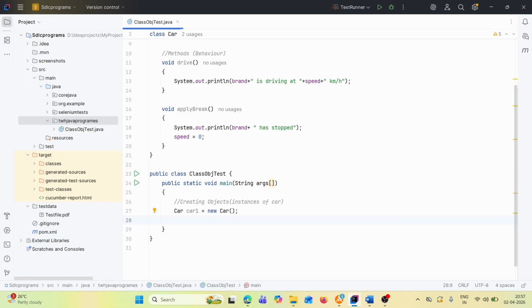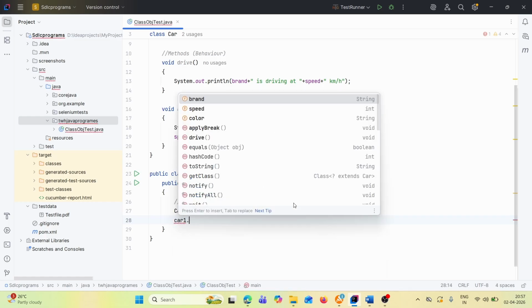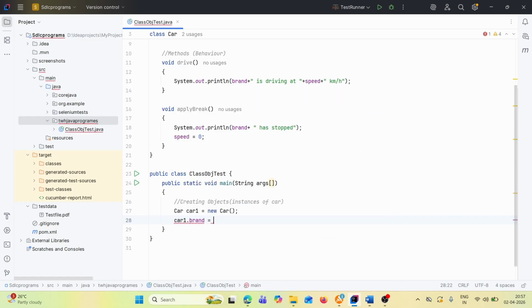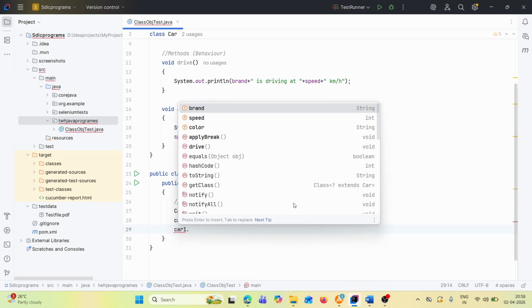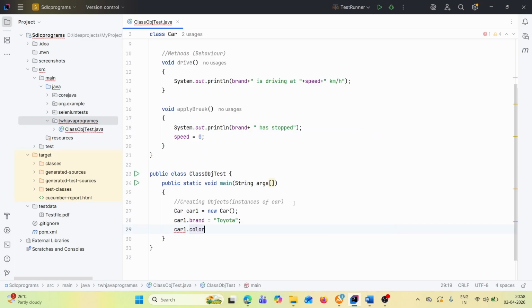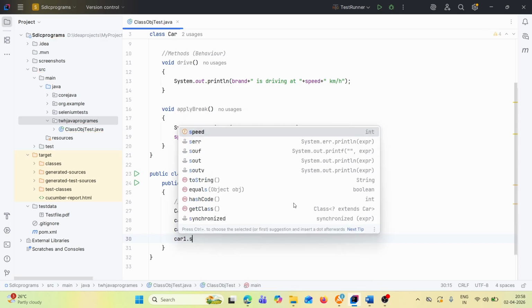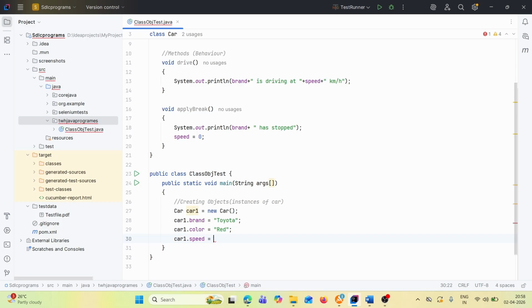Then after that, through the object, we will access the attributes. Let's say car1.brand is equal to Toyota. Then car1.color is equal to red. Then car1.speed is equal to 80 km per hour, let's say 80.